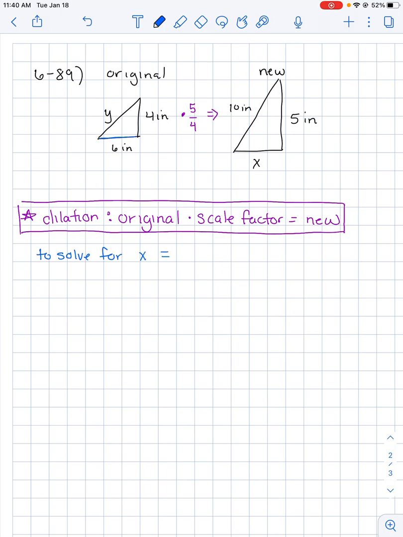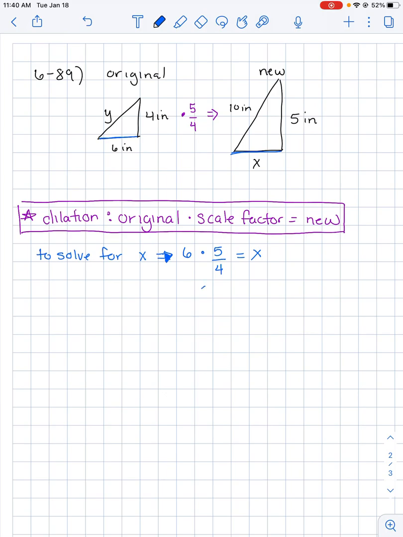So the corresponding sides here are 6 and X. So I'm going to take my original, I'm going to multiply it by my scale factor, 5/4, and that's going to give me X. Based on what we know about dilation, that's what it says I need to do.